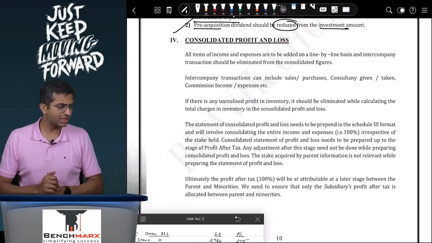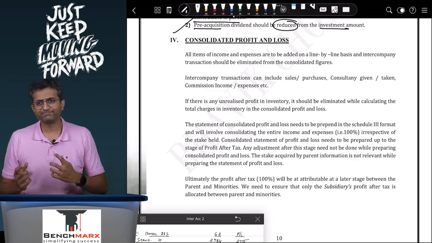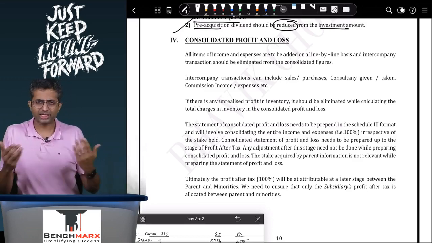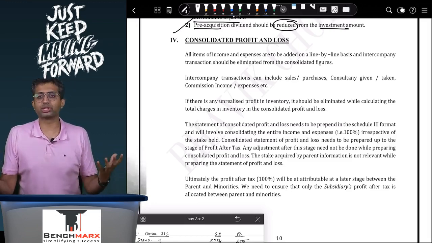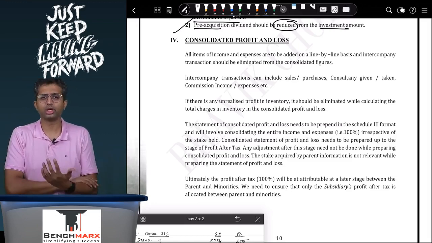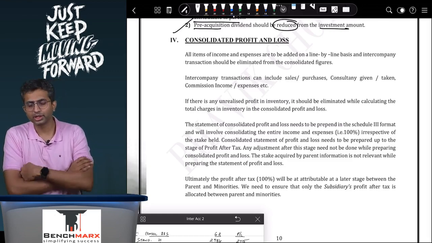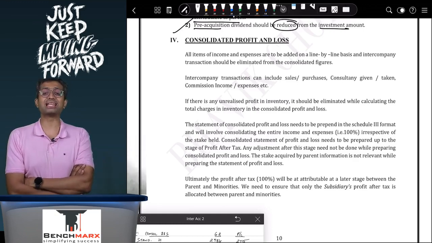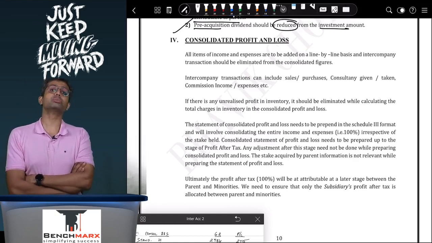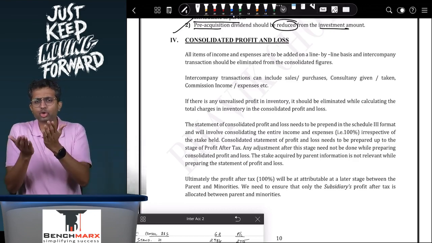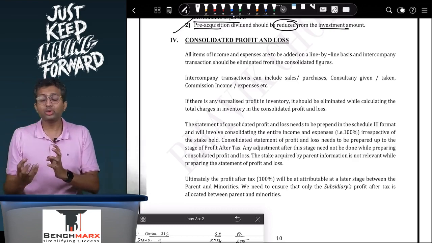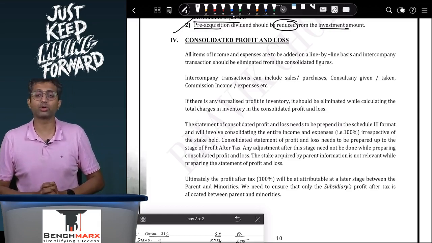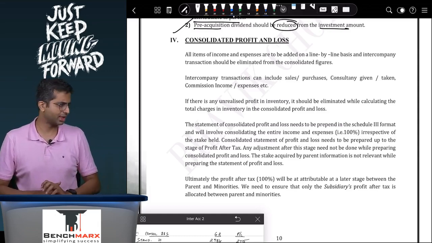So if you are measuring the changes in inventory over here, the closing stock will be higher. Like in the last question, your closing stock was 100 rupees, but that 100 included unrealized profit to the extent of 20. So if there is some unrealized profit, that unrealized profit has to be excluded from the changes in inventory item. Typically your closing stock will be higher, and hence you will try to reduce the closing stock, and accordingly you will try to find a revised balance for the changes in inventory. You need to be careful with that.